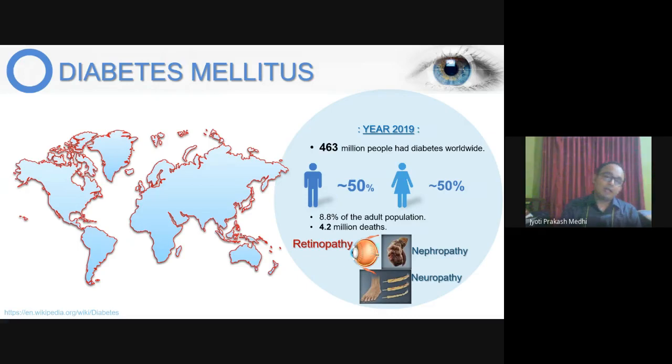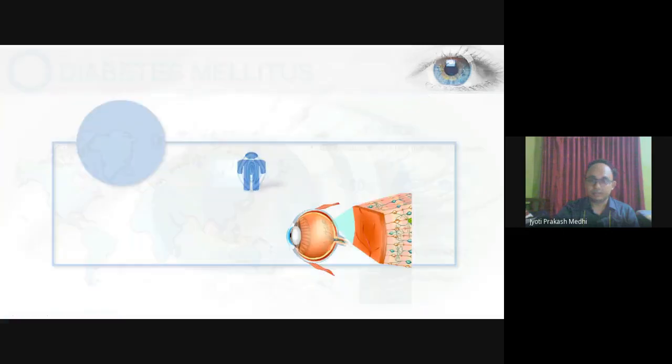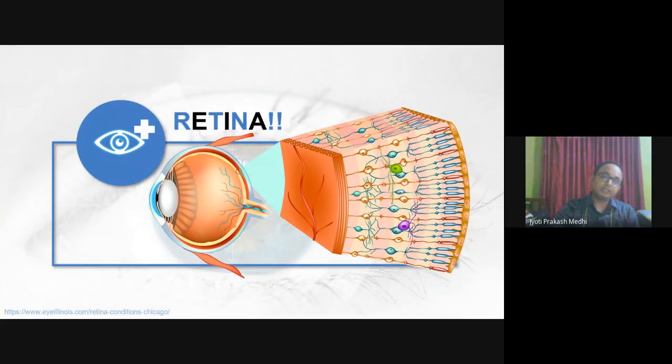Now, diabetes not only affects our blood sugar level, but also starts affecting various other organs like kidneys, which is called nephropathy, then neural systems, which is called neuropathy, and our eye, which is called retinopathy. So today we'll be discussing the various aspects of retinopathy and how diabetes affects our eyes. To start with, let us first discuss a few preliminaries about the retina.